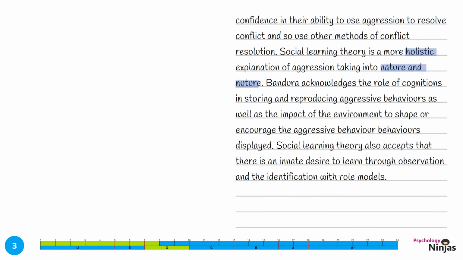Bandura acknowledges the role of cognitions in storing and reproducing aggressive behaviours, as well as the impact of the environment to shape or encourage the aggressive behaviours displayed. Social learning theory also accepts that there is an innate desire to learn through observation and the identification with role models. The combination of cognitive and environmental factors, as well as innate desires in terms of being born with a desire to learn, shows the holistic nature of this theory. Let's develop this with a counter-argument.